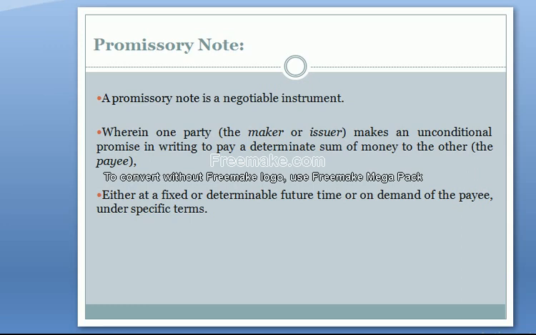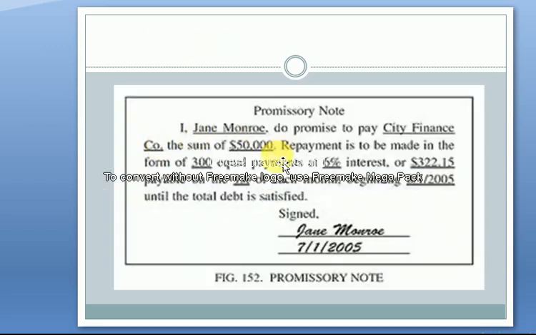Correct? Now, this is a symbol of a promissory note. A promissory note may be like this one. This is the specimen of the promissory note. So look at the promissory note.